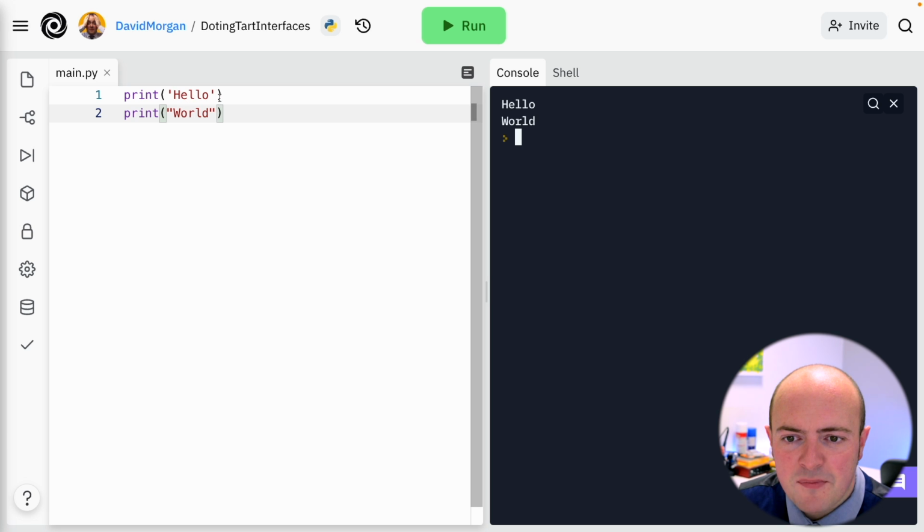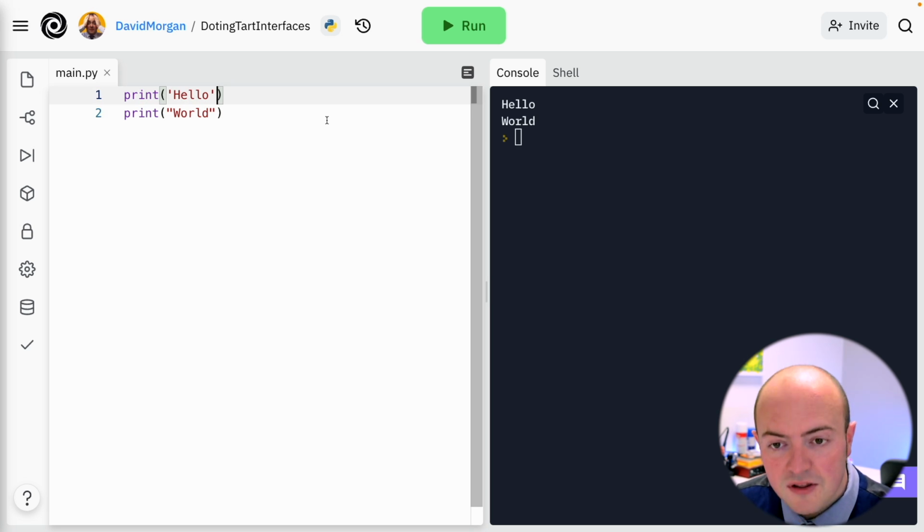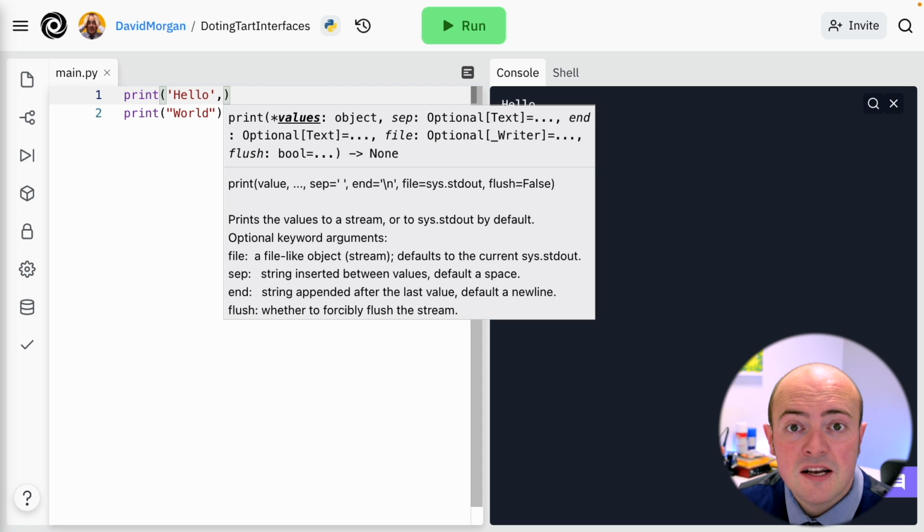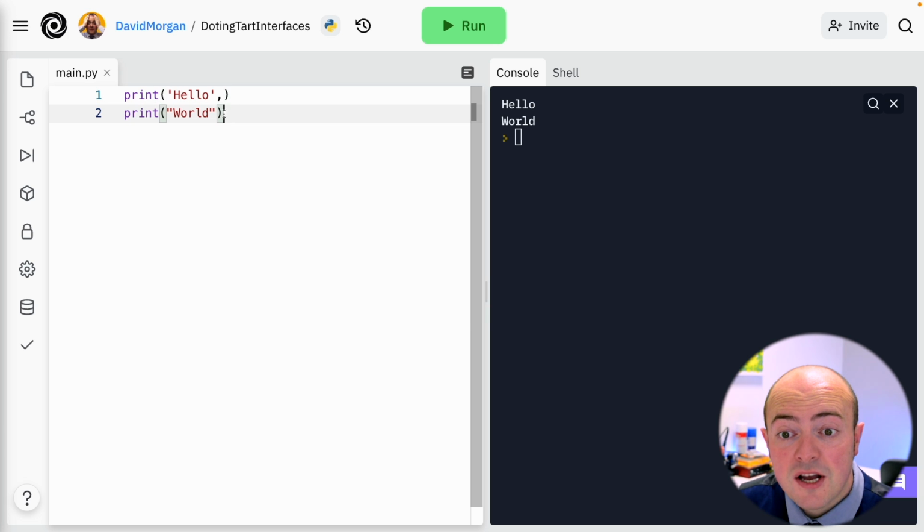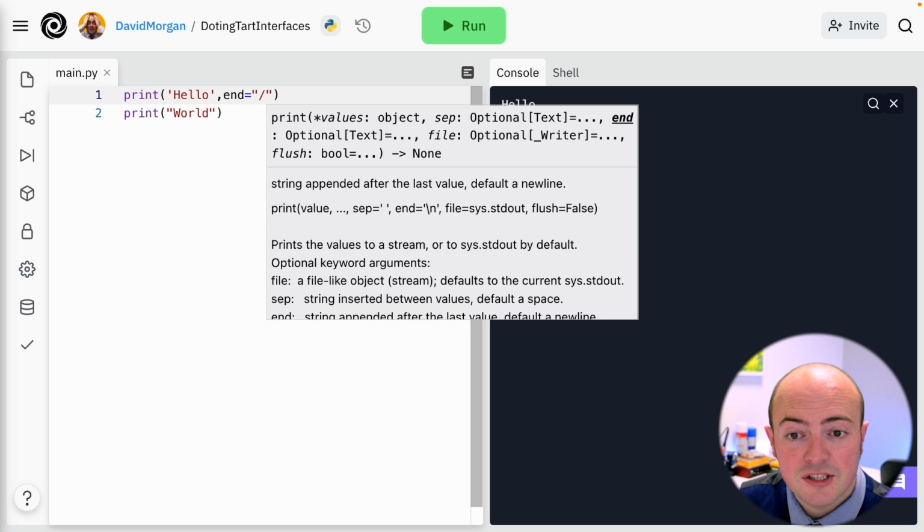If I go into any of my print statements, I can use the comma inside the brackets to add several arguments. Now what repl.it does here, you'll see when you start typing something in the code, is it does suggest things that you can do. And down here on this line is what we're going to look at. This end command tells us how we can end a print statement. So we are going to end it with a \t.